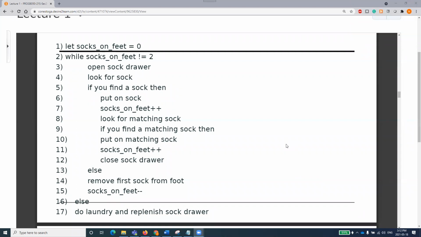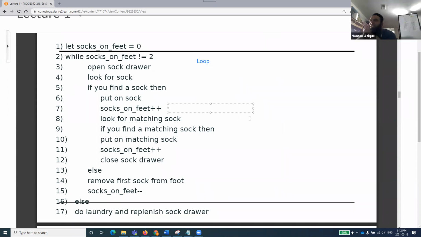Yeah. So we have the socks on feet variable, which is set to 0 or initialized to 0, and then we have a while loop, which is an entry control loop. So once it enters, then, yes, we are checking. We are first opening the drawer. We are looking for a sock. We pick one. If you find a sock, then okay, or else it is jumping out of the conditional statement: do laundry and replenish sock drawer.